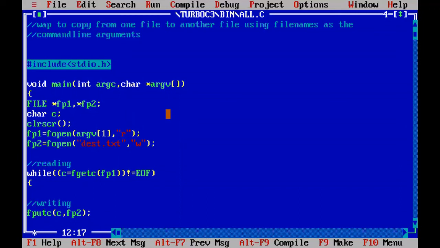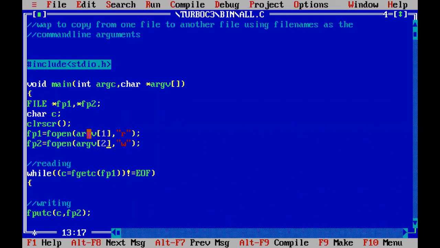The second file name should also be supplied from the command line. When you give the second file name as the second argument in the command line, it is represented with argv of 2.